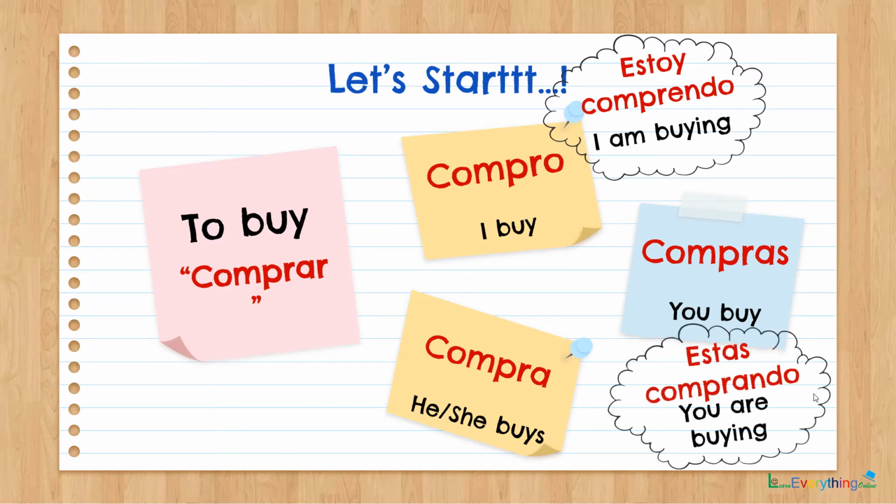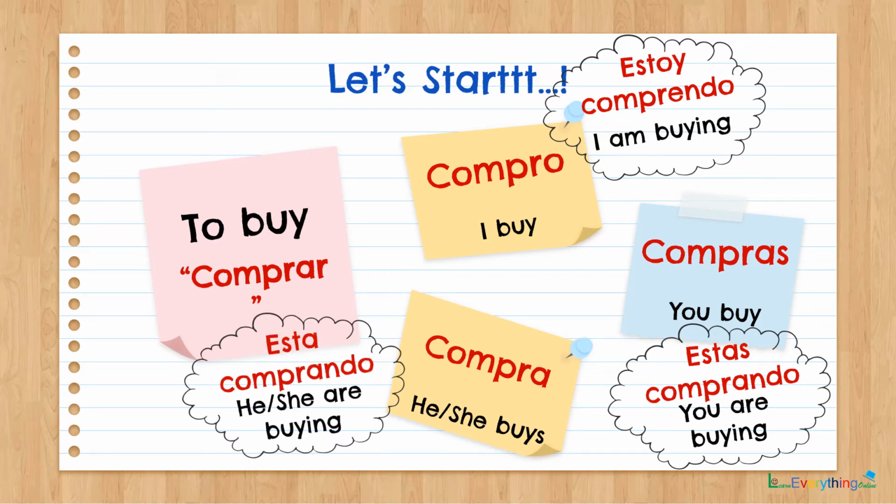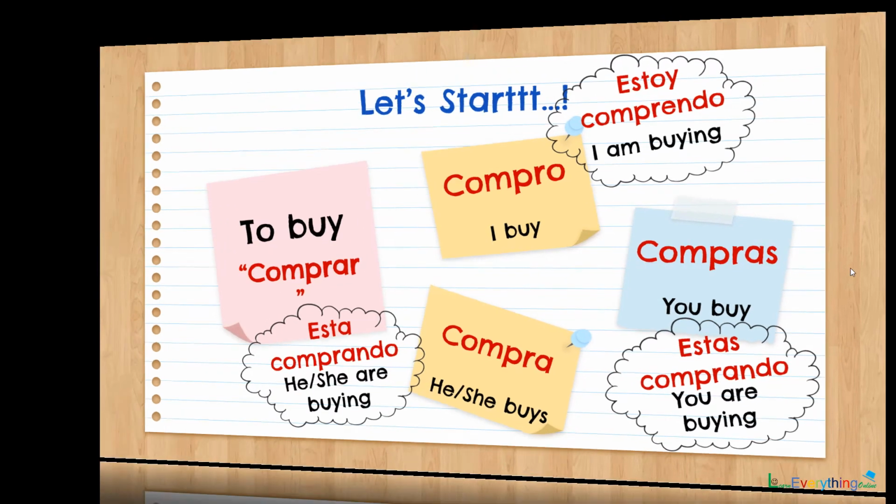Then you are buying becomes estás comprando. And he or she is buying becomes está comprando. So the basic change is in the I form, and the ando ending is attached to the base verb. So remember these.